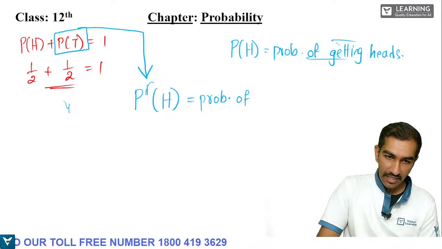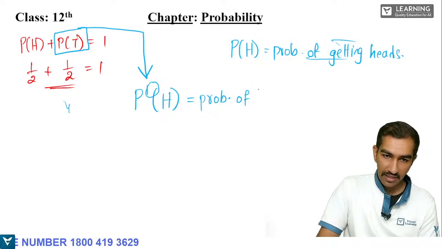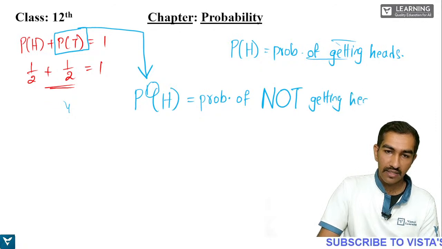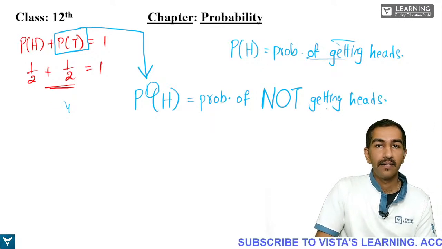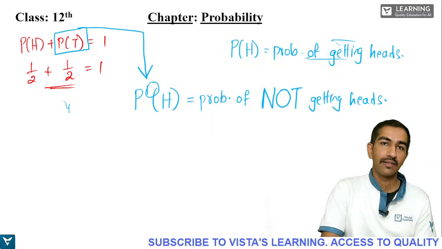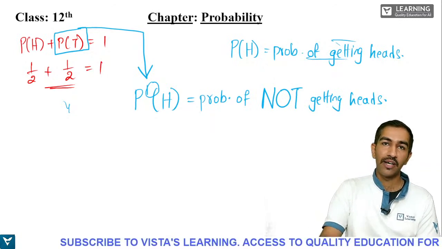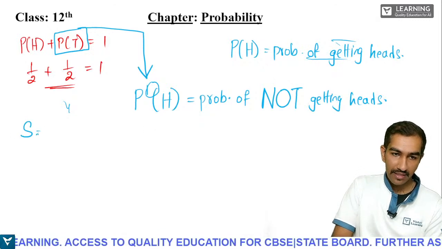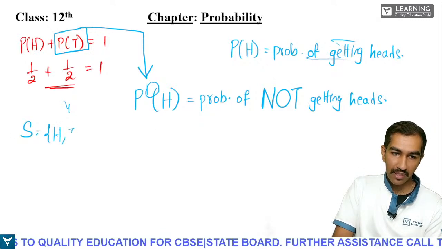This dash is nothing but not getting heads. If it is not heads, then what is it? So in a coin, I'll write the sample space also here. Sample space is equal to h comma t.